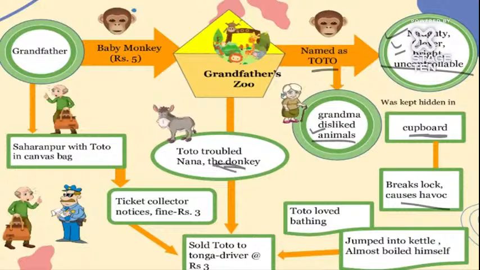He even troubled Nana the donkey. Basically the grandfather had a zoo with many more animals, and there was a donkey named Nana, who was also troubled by Toto.